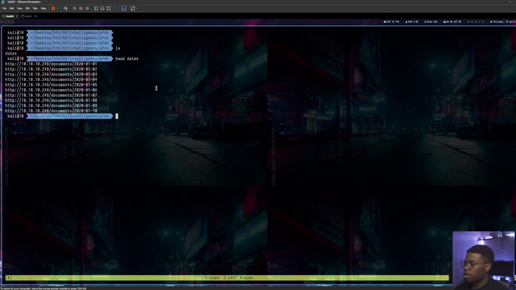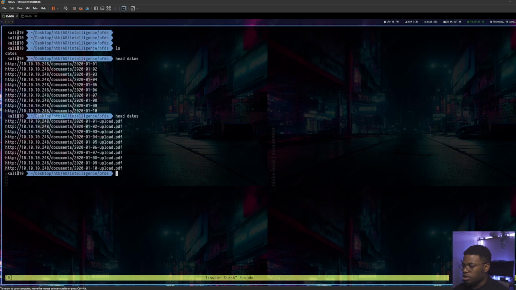So we want to download each item, each PDF. Clear again, ls, and we're going to use a one-liner to read the dates file and then feed it to wget. So to do that, we write a while loop, while read, and then our variable is going to be called URL. We want to do something, which is wget each URL in the dates file, which we haven't specified yet.